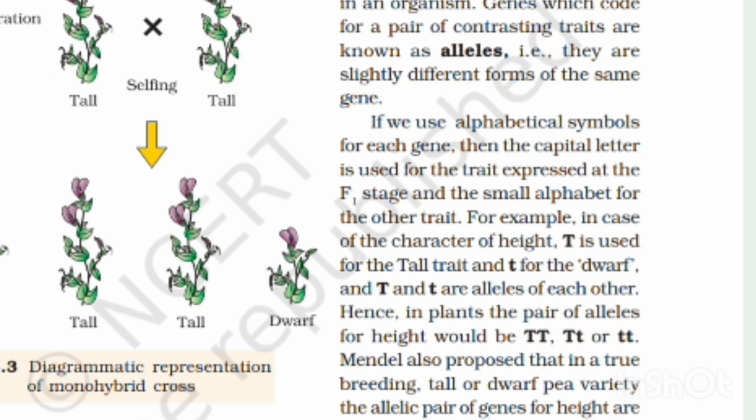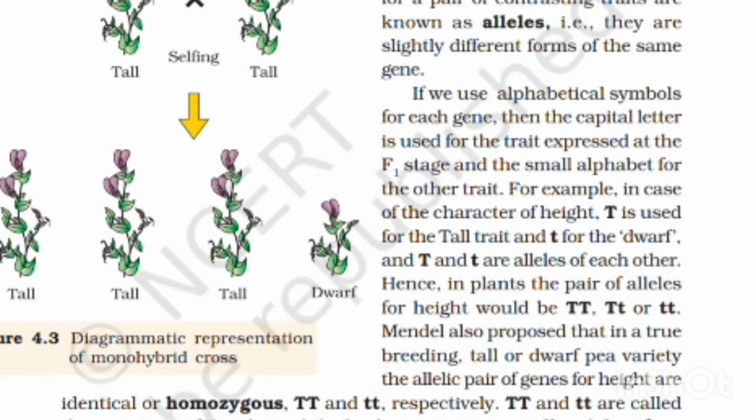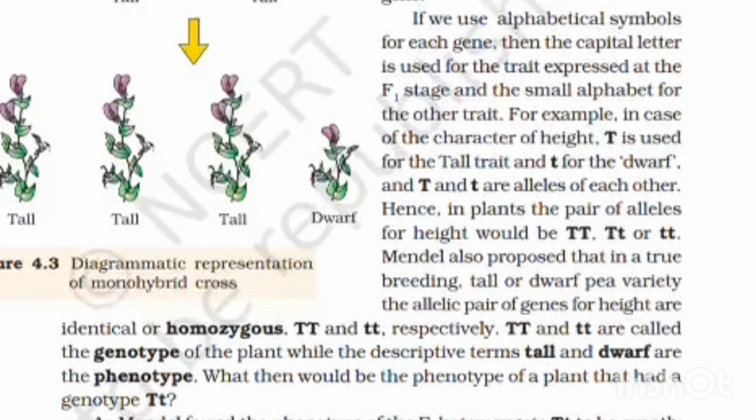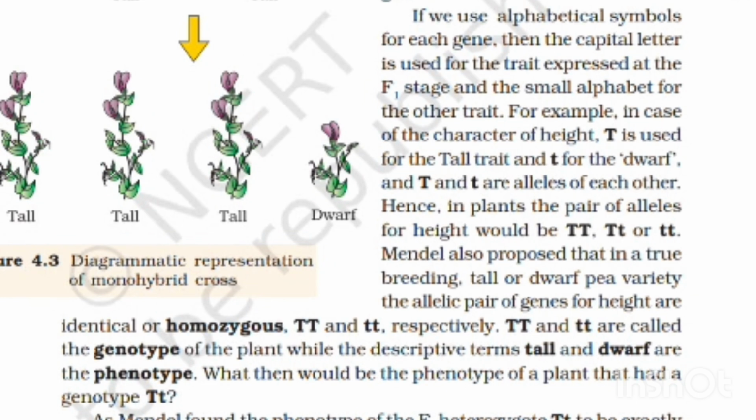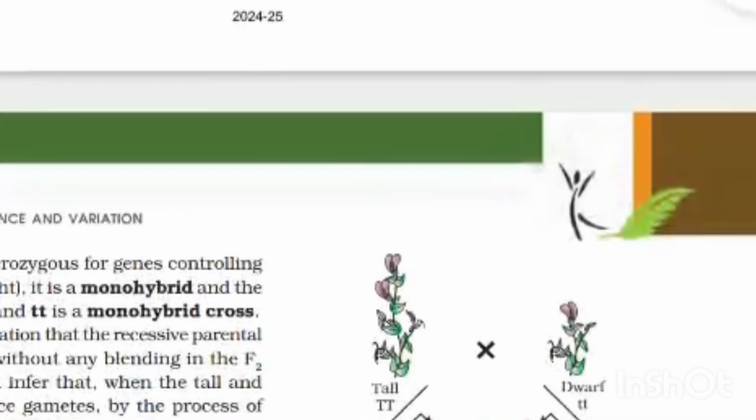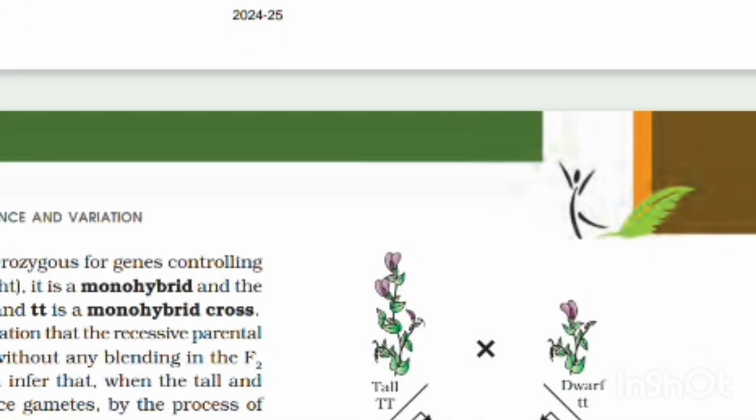Mendel also proposed that in a true breeding tall or dwarf pea variety, the allelic pair of genes for height are identical, or homozygous, TT and tt respectively. TT and tt are called the genotype of the plant, while the descriptive terms tall and dwarf are the phenotype. What then will be the phenotype of a plant that has the genotype Tt?